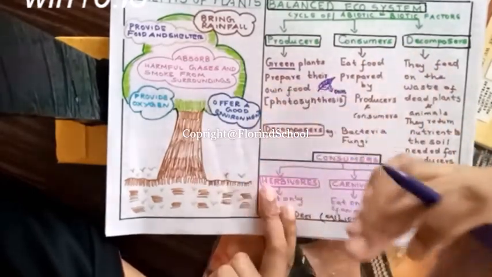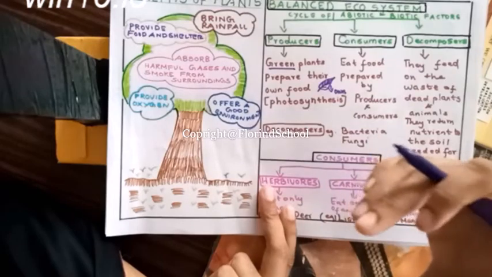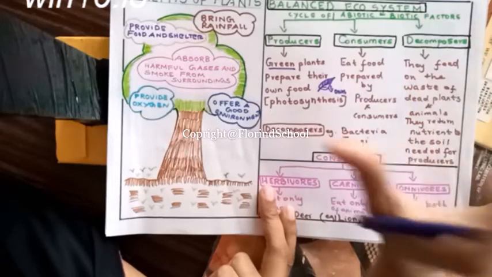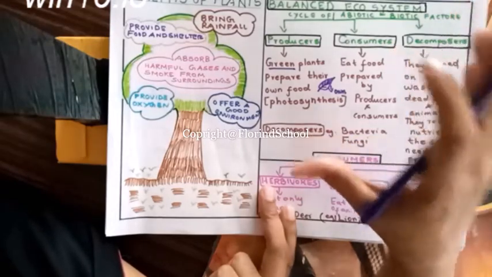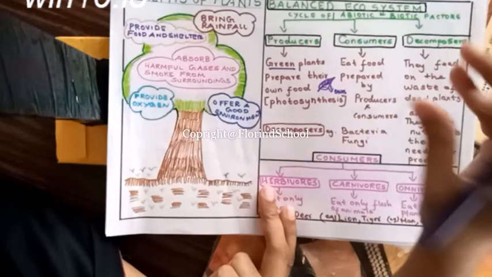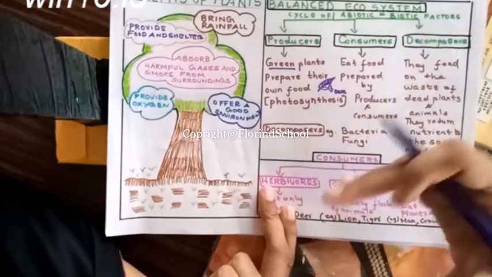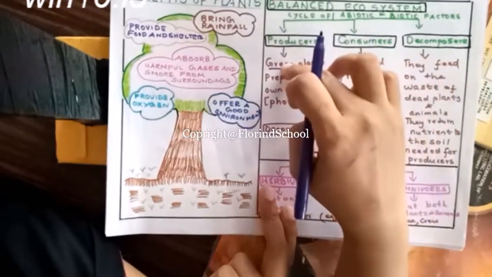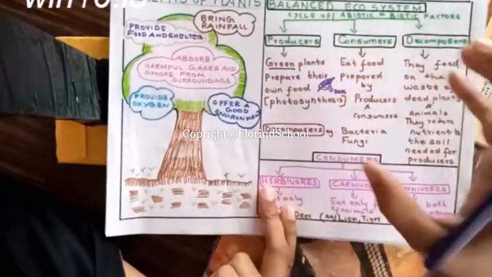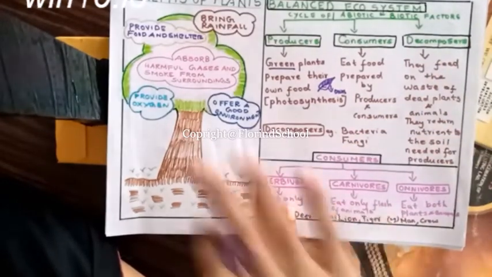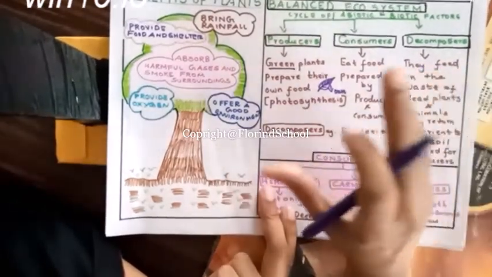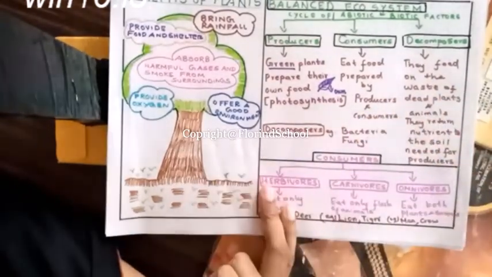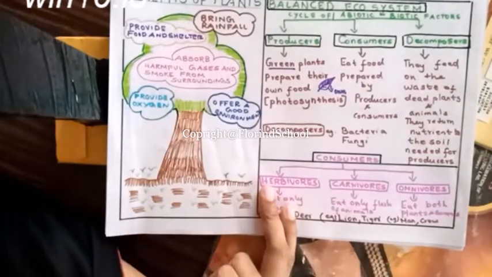Can we prepare food on our own? Can we prepare an apple on our own? No. Can we make a rice crop on our own? No. But plants prepare their own food. They do not have a stove, a mixie, or a grinder. They do not have any of these things.